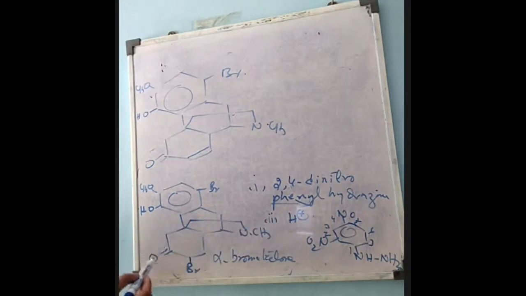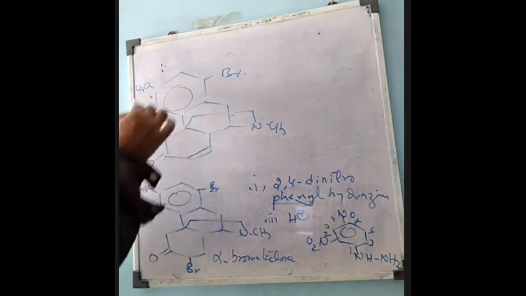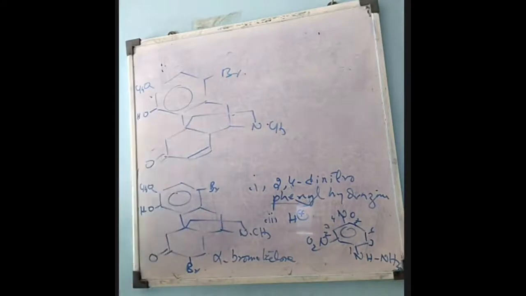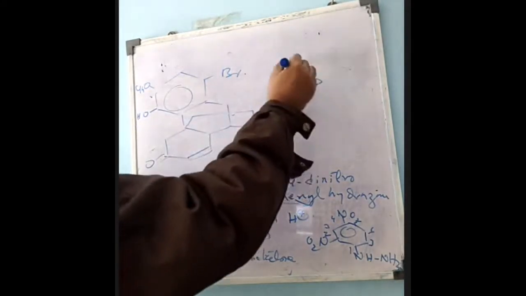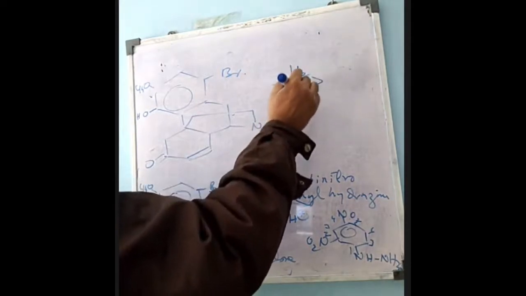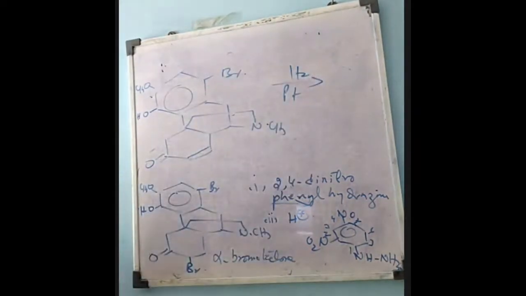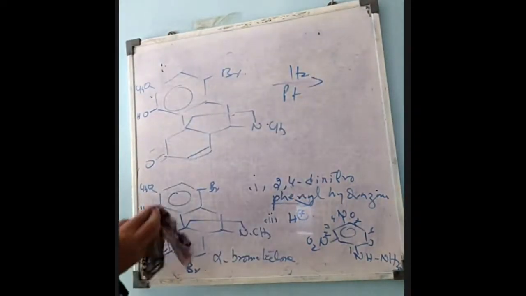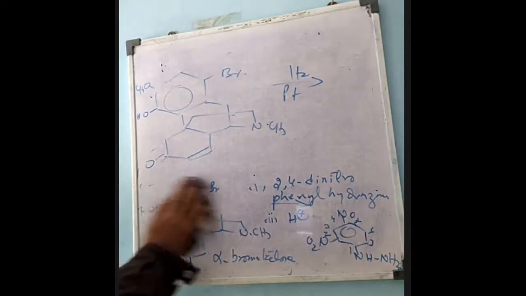So now again, the hydrazone will be maintained. The ketone group remains the same, and the bromine and hydrogen are removed, so an olefinic double bond is introduced into the compound. Once this is obtained, it is treated with hydrogen in the presence of platinum, nickel or palladium, which is known as a reducing or hydrogenating agent.